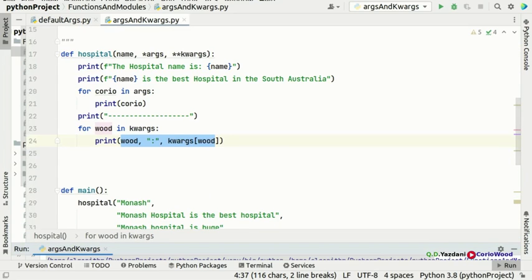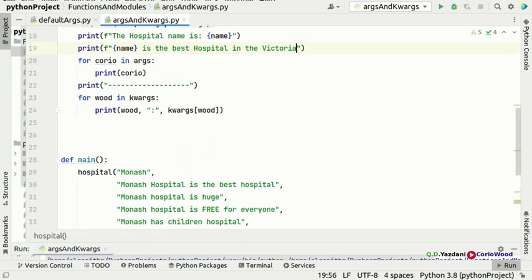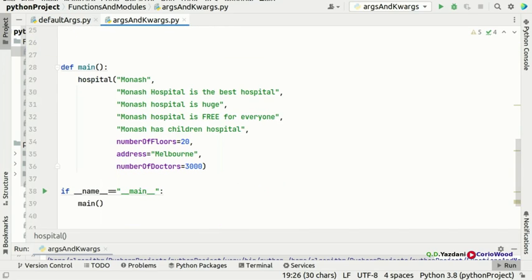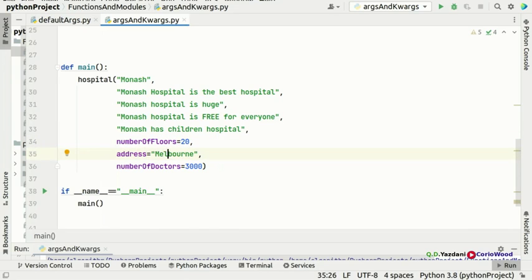So here we're gonna change this one, because I don't think Monash is in South Australia. Monash is in Victoria. Okay, so I have changed that one just in case someone's watching this and they know Monash Hospital, they might get upset, because Monash Hospital is in Melbourne and it's in Victoria. It's not in South Australia, as far as I'm aware. Okay, so here the number of floors is 20. The address is in Melbourne, and the number of doctors is 3000. You guys can put as many keywords as you like.